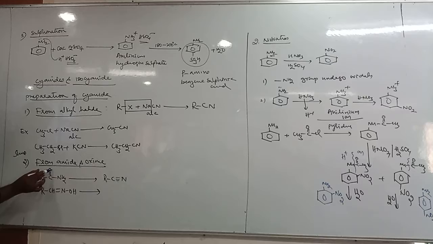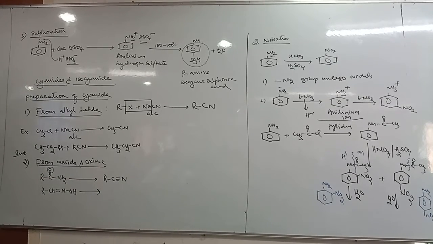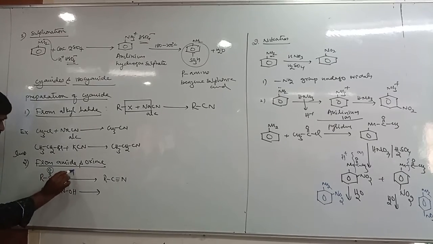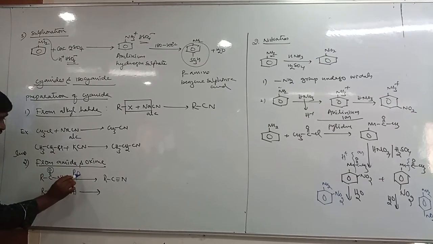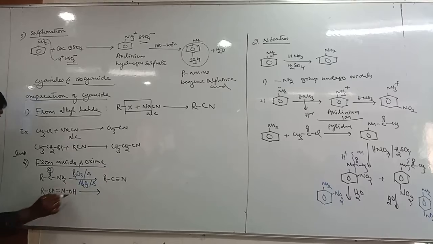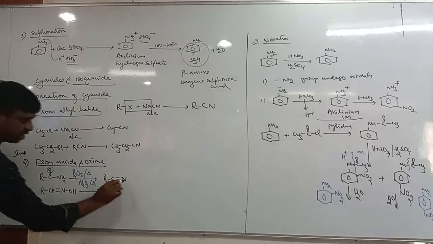How do you do dehydration? Very commonly used dehydrating agents are P2O5 with heating or Al2O3 with heating. You can use concentrated sulfuric acid also. It removes water, and you will get the cyanide plus H2O.